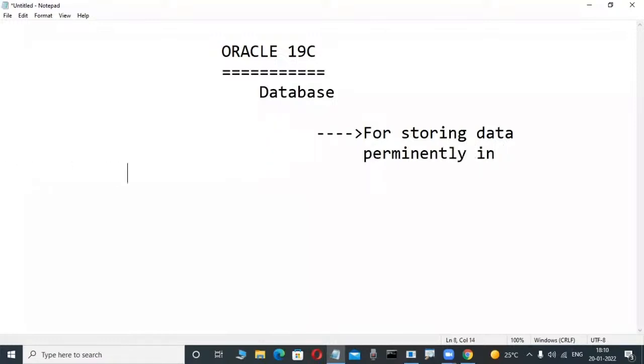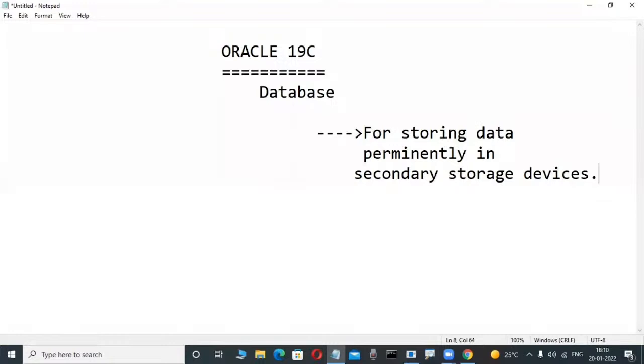Secondary storage devices means maybe hard disk. Permanent. Suppose today we store data, after 5 years, 10 years, 20 years, 100 years also your data is available.